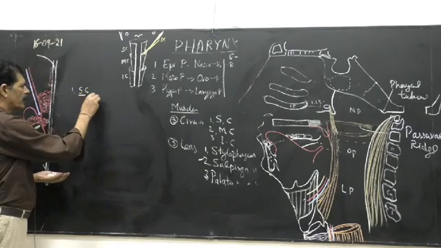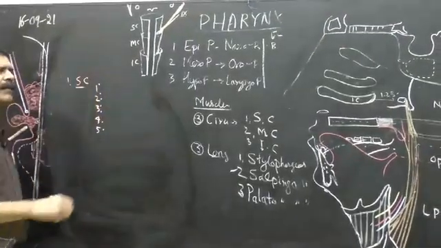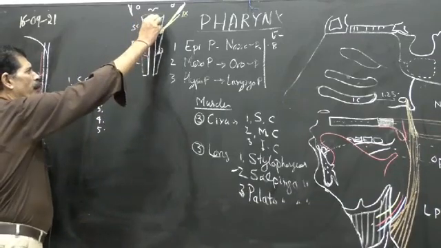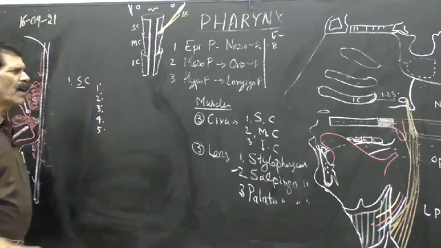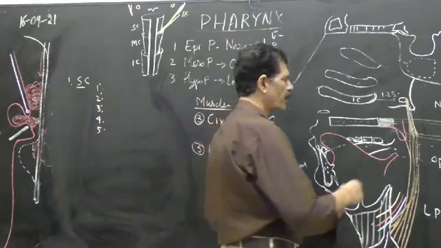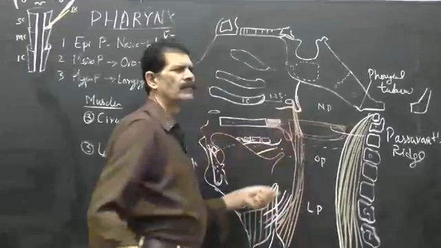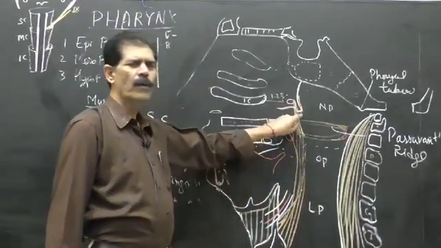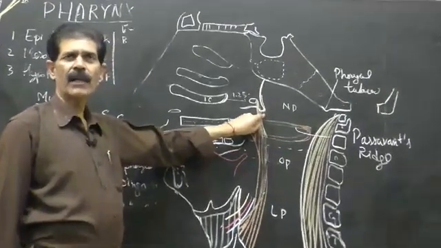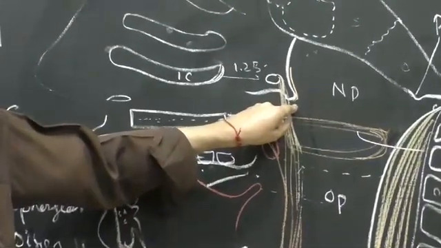Superior constrictor has a 5-point origin. You have to remember the origin of the superior constrictor. So this line represents the origin of the superior constrictor. Number 1, it takes origin from the lower part of the posterior border of the medial pterygoid plate, from here. Number 2, from the pterygoid hamulus. The pterygoid hamulus is a hammer-like structure at the lower border of the posterior border of the medial pterygoid plate.